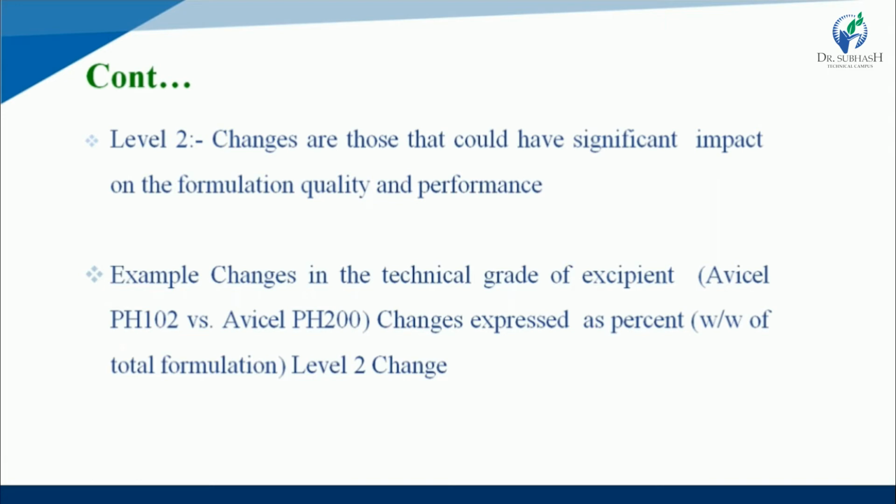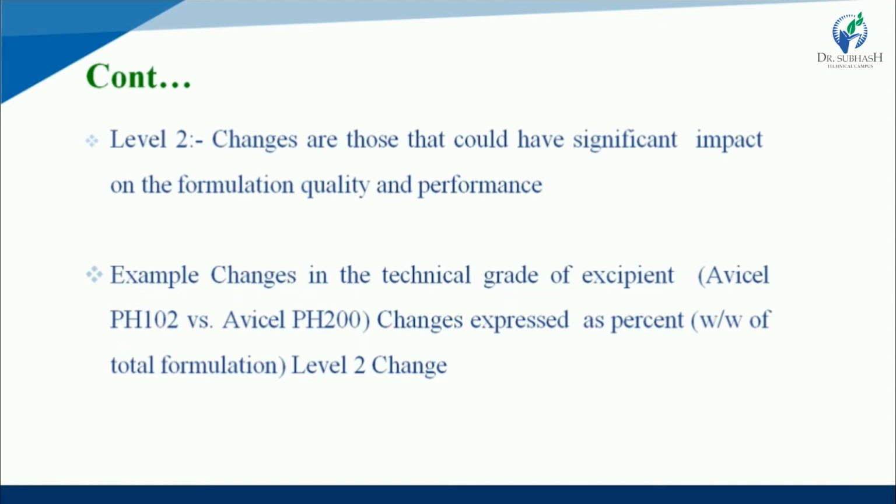So in level 2 changes, the changes significantly affect the formulation quality and performance, while level 1 changes don't affect any type of formulation quality and performance, so that is not easily detectable, while level 2 changes directly affect